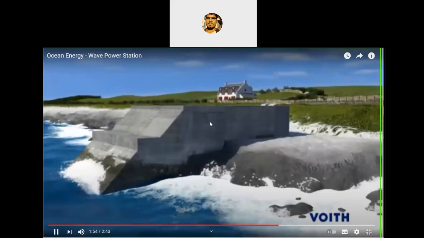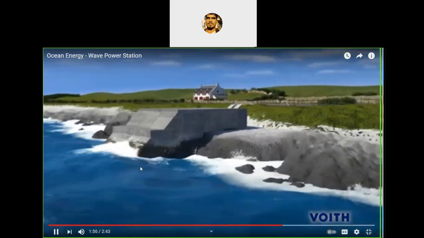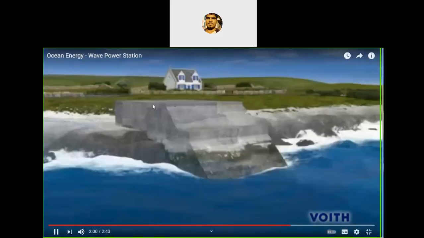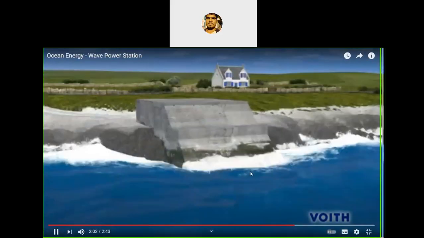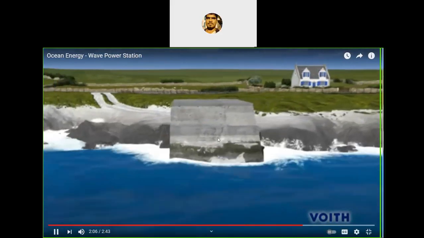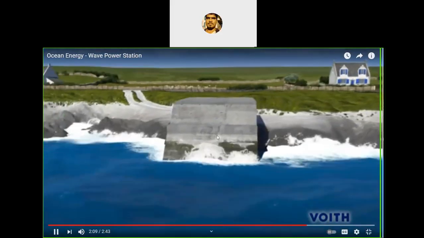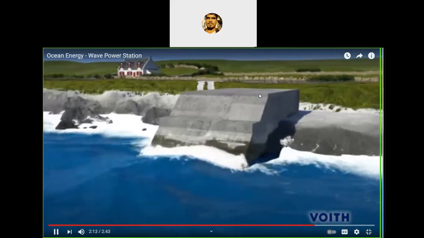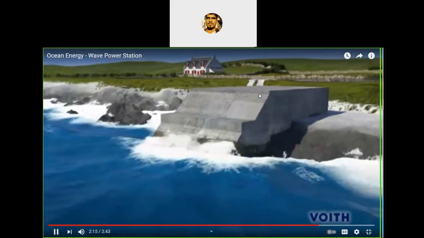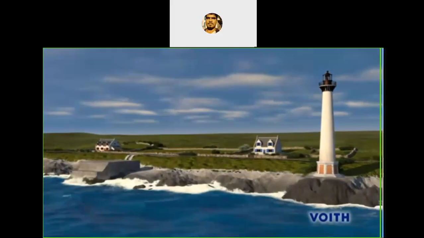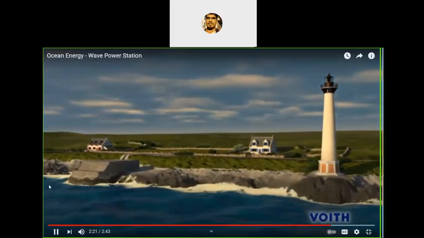Here, this is a closed chamber, and once the water level rises, it compresses the air which is present in the turbine, and once the water goes back into the ocean, it decompresses the air. By compressing and decompressing, it operates the turbine and generates electricity. It is another application of tidal energy.